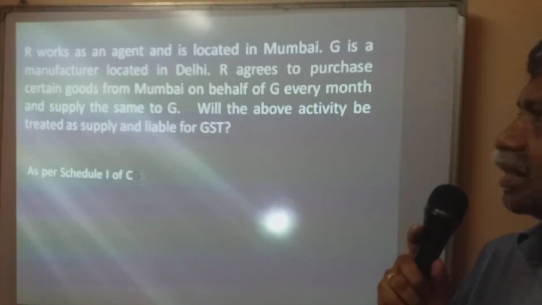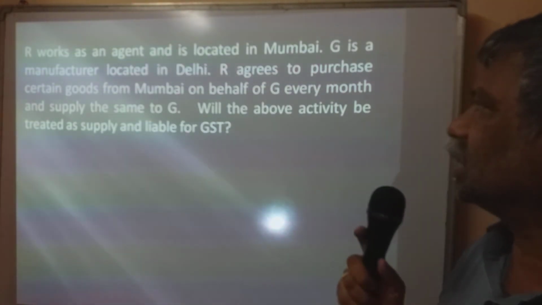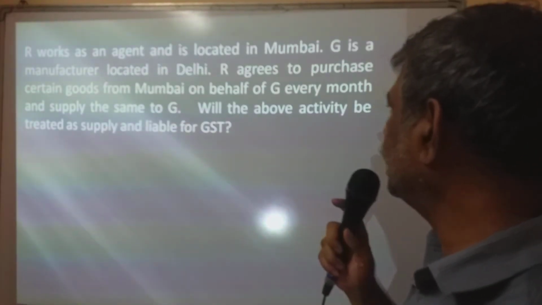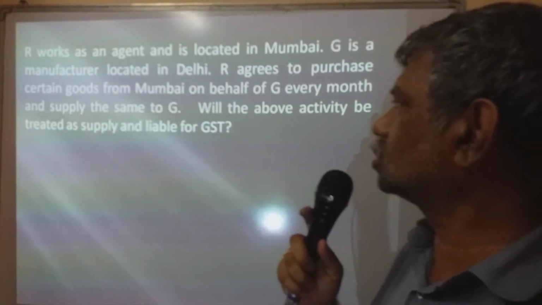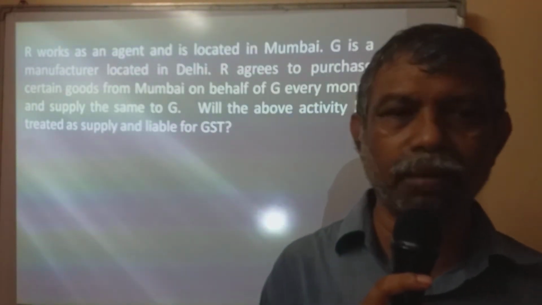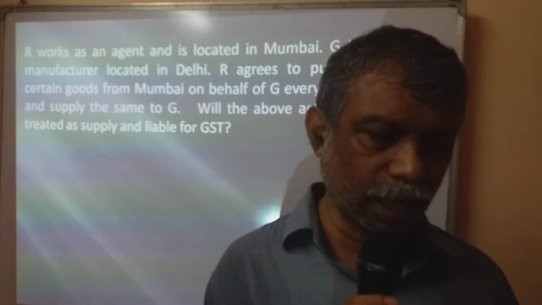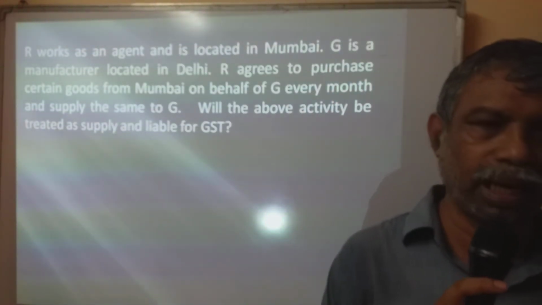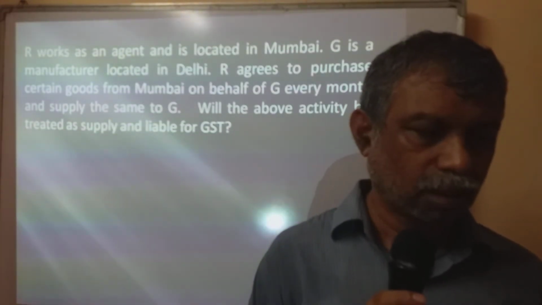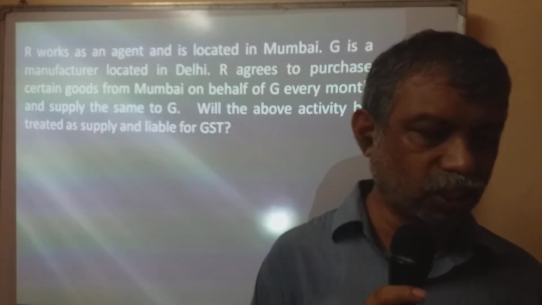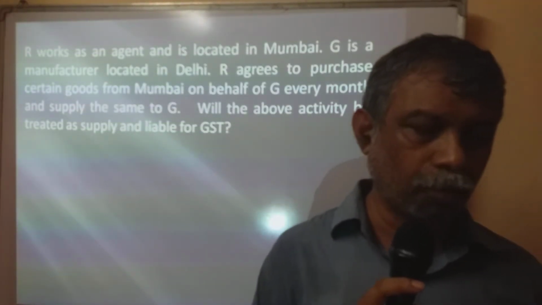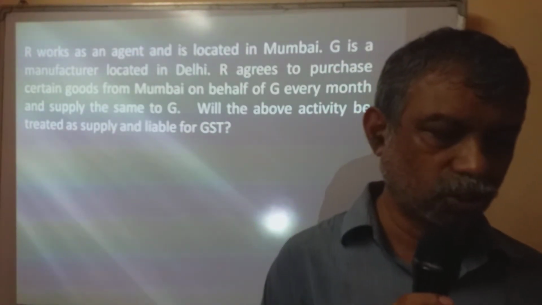Let's look at two examples. One, R works as an agent and is located in Mumbai. G is a manufacturer located in Delhi. R agrees to purchase certain goods from Mumbai on behalf of G every month and supply the same to G. Will the above activity be treated as supply and liable for GST? Look at that. R is an agent and G is the principal. R purchases certain goods from Mumbai on behalf of G and sends it to G.